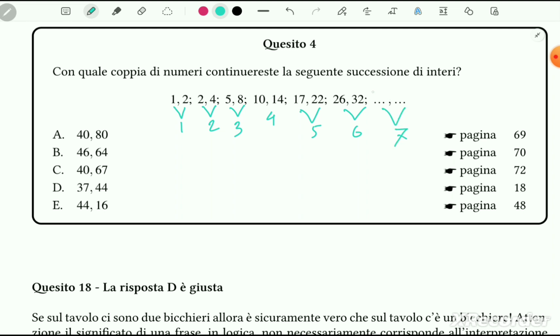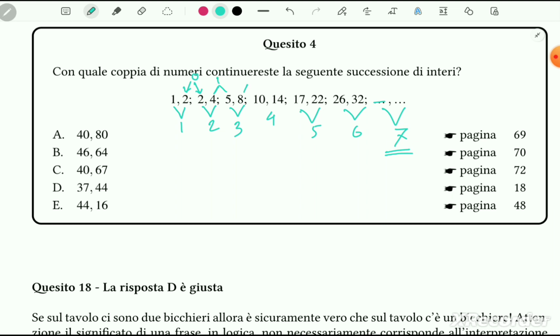Now we have to find out what the first value is. We know only the difference between the two, but we don't know the first value. To know that, let's take a look at the relation between the first values of each. I will simply show you a trick. The last value of the first pair is 2, and the first value of the second pair is also 2. That means the difference is 0. But here, the difference is 1.